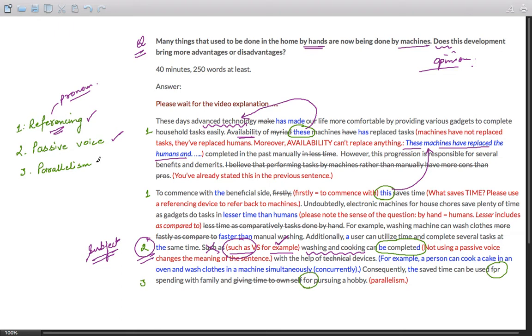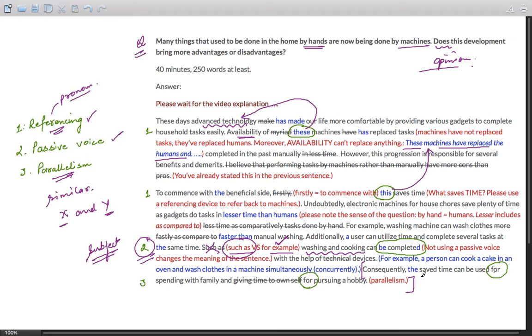Coming to the third point, parallelism. As I have explained in numerous other videos, parallelism refers to the similar structure in a sentence. So if there is an X and Y type of situation, the first word of X and the first word of Y should be parallel. So let us look at this sentence. Consequently, the saved time can be used for spending with family and giving time to own self.